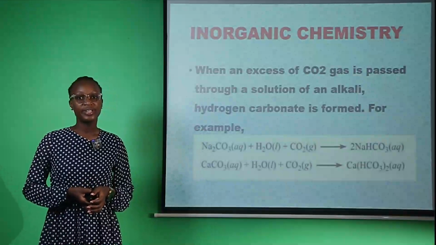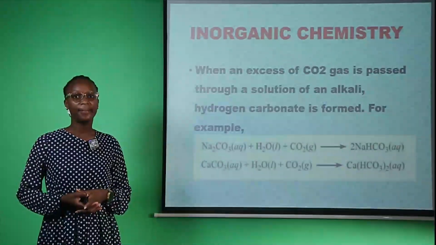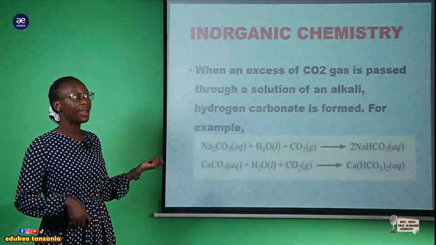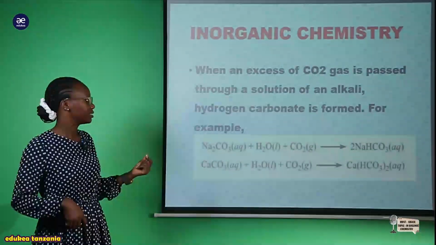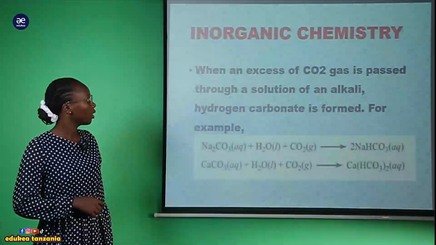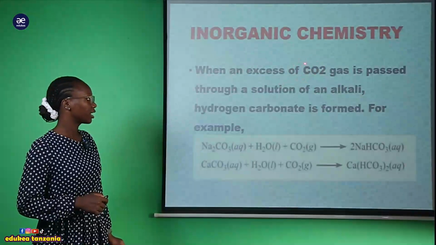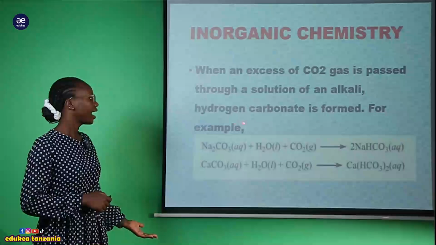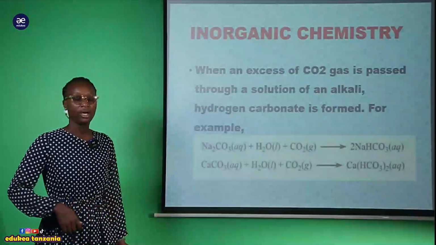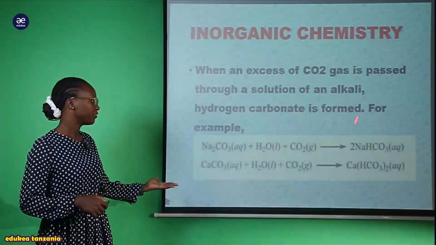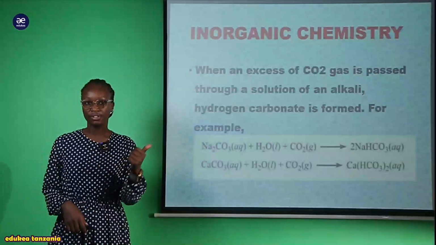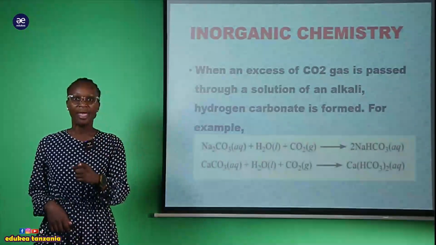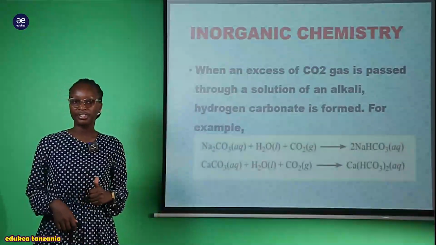Okay, now my students, we can proceed with our second part of our discussion, and here you can see how we can prepare the hydrogen carbonate. This hydrogen carbonate, it says that when an excess of carbon dioxide gas is passed through a solution of an alkali, the hydrogen carbonate is formed. For example, we have a sample of the reaction here, so you can see the difference from the previous. Remember, we are talking about the preparation of metal carbonate and hydrogen carbonate compounds.